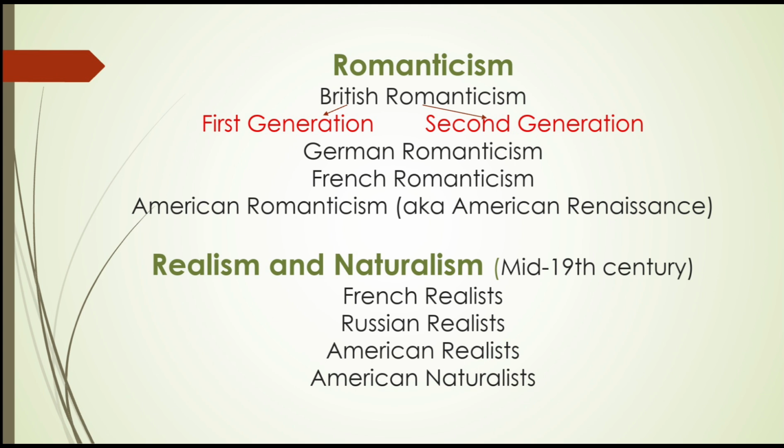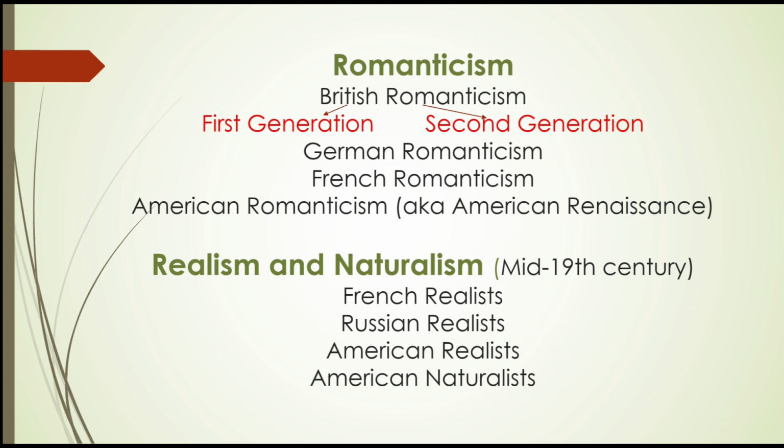In the second generation, we have Lord Byron, who wrote Don Juan. Then we have Percy Shelley, who wrote Ode to the West Wind. And third, we have John Keats, who wrote Ode to a Nightingale and To Autumn. A few writers of German Romanticism are Johann Wolfgang von Goethe, Friedrich Schiller, and the novelist Hoffmann. Next, we have French Romanticism, which was headed by Victor Hugo and Alphonse de Lamartine.